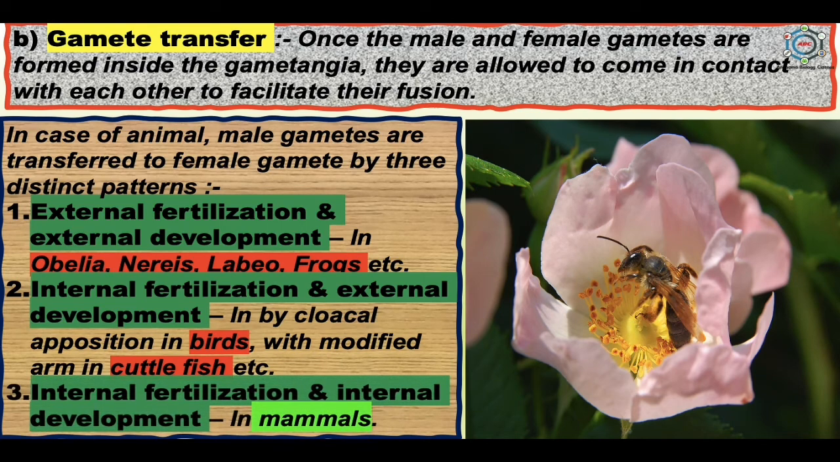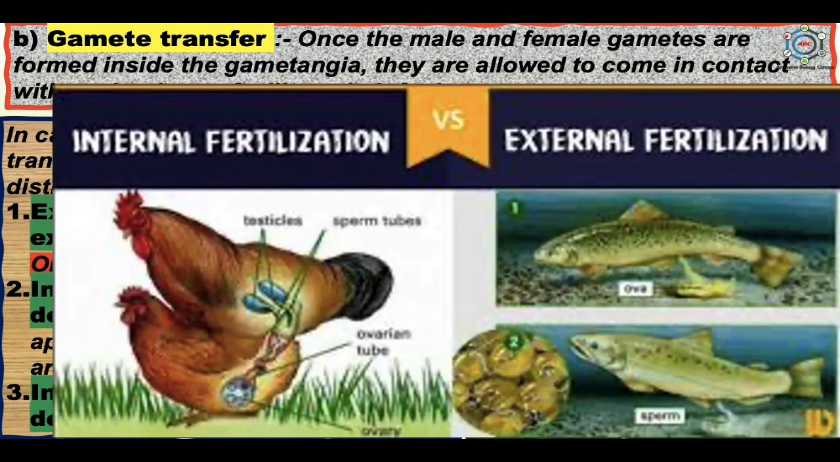And the last is internal fertilization and internal development. It occurs in case of the mammals. Here the internal development provides an additional advantage to the embryo. As the mother carries the embryo wherever she goes, it is not vulnerable to predators who attack externally developing eggs. Here in this picture you can see the fertilization which occurs outside the body, that is known as external fertilization, and the fertilization which occurs inside the body, which is known as internal fertilization.